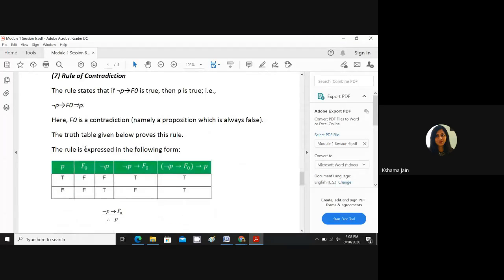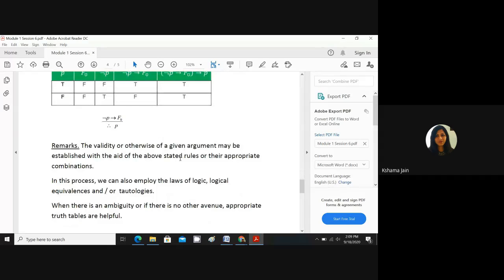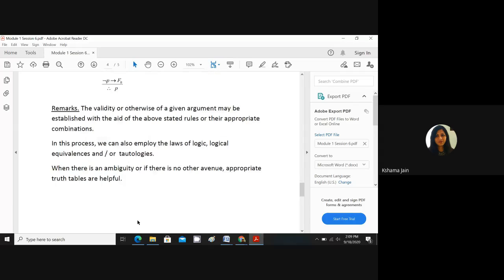Here is the seventh rule, shown again by the truth table: negation of P implies F naught, hence P. So the validity of a given argument we can show by the use of rules of inference, and if at the end we have no rule of inference left to apply, then we will take the help of truth tables. But we very rarely need to take help of truth tables.